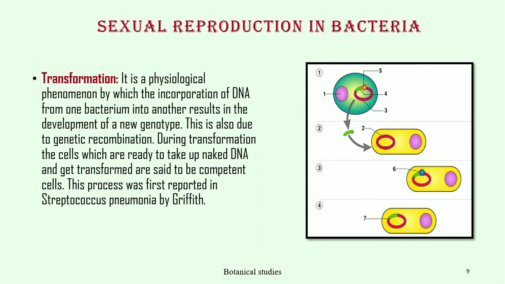During transformation, the cells which are ready to take up naked DNA and get transformed are said to be competent cells. The process was first reported in Streptococcus pneumoniae by Griffith.